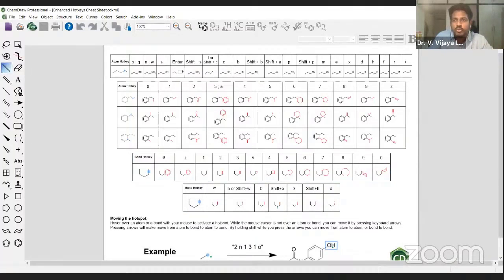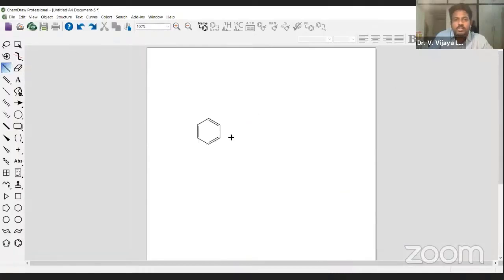It is very easy. Let me show you. For example, the bond is highlighted. I am not using my mouse. Simply the bond is highlighted. Just look at it. I am not highlighting either end of the bond, I am highlighting the middle of the bond. After that, if you type A, you will get a benzene ring. If you type 4, you will get cyclobutane. If you type 5, cyclopentane. Then 6, cyclohexane. Then 7, cycloheptane. 8, cyclooctane. Just like that.